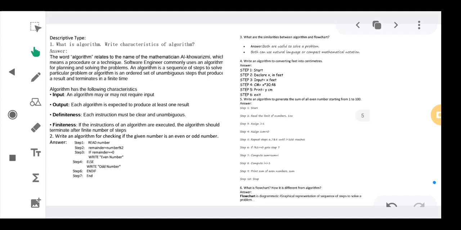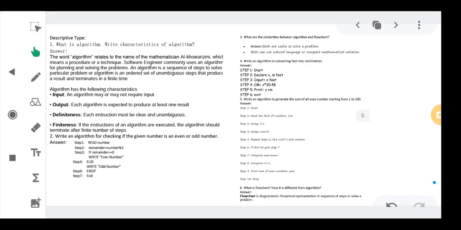Okay, so when we check the descriptive type questions, you are able to find that some questions are repetitive. So those repetitive questions we again have to write down or follow. Okay. So what is an algorithm? What are the characteristics of the algorithm?